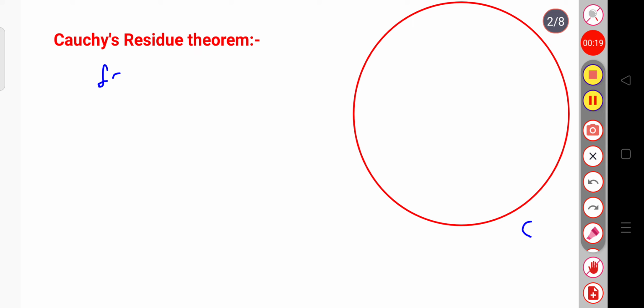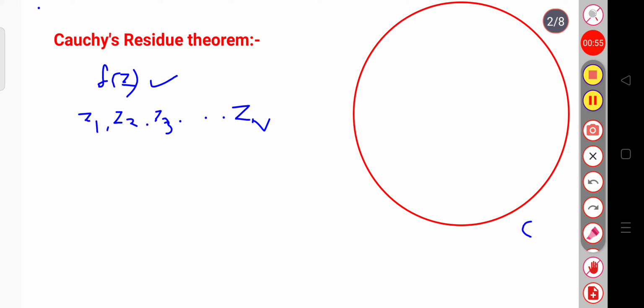This f of z may be a single-valued function, and it is analytic within and on this contour C, except for a finite number of isolated singular points. Suppose these are the isolated singular points z1, z2, z3 and so on up to zn. Okay. So, these are the singular points. Except these points, for every other point the function is defined, or we can say that the function is analytic within and on the contour C.